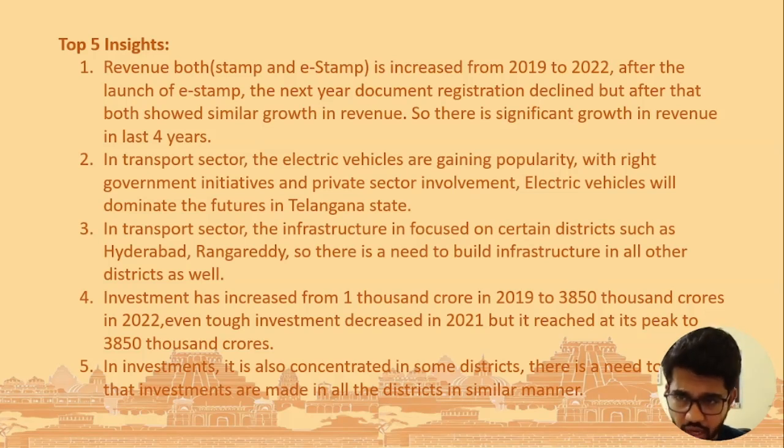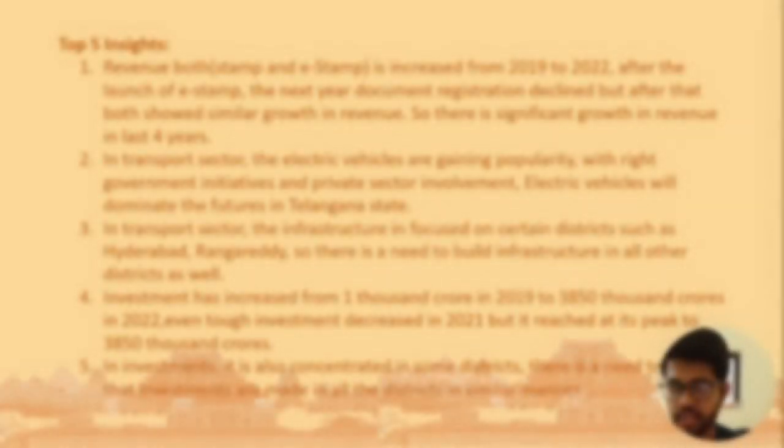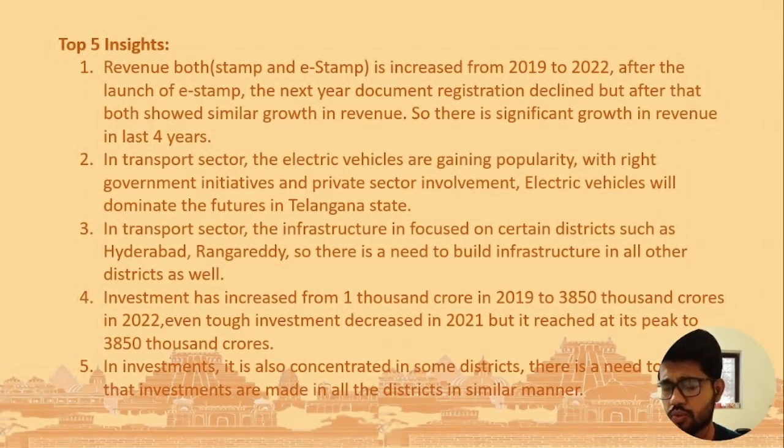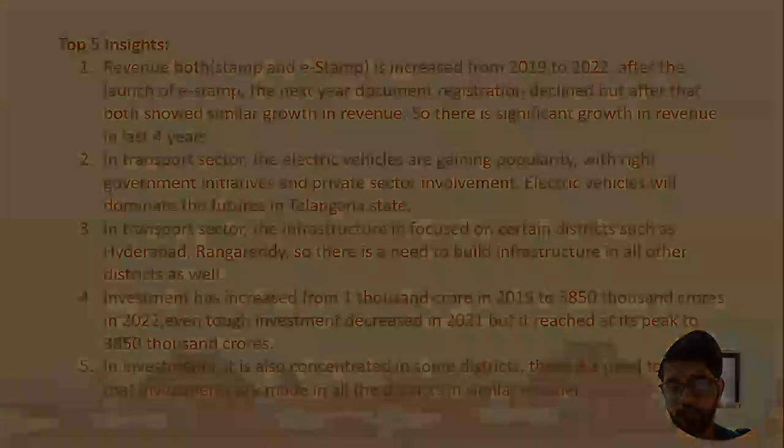The fourth insight is regarding the investment received. It increased from 1000 crore in 2019 to 3850 crores in 2022. Even though investment decreased in 2021, it again reached its peak at 3850 crores. The fifth insight is that investment is also concentrated in some of the districts of the state. So there is a need to ensure that this investment is distributed across all the districts in a similar manner.